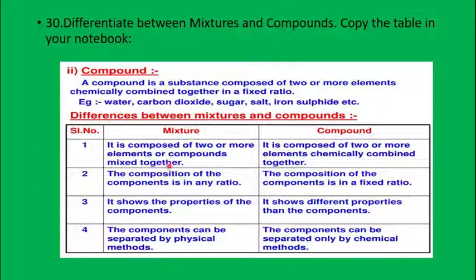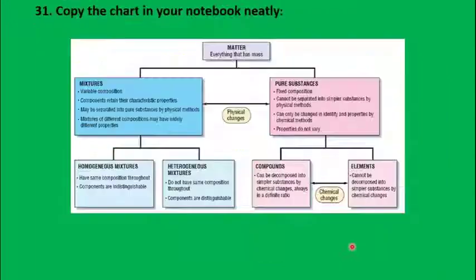Now, what is the difference between mixtures and compounds? Mixture is made up of 2 or more elements or compounds mixed together, whereas compound is 2 or more elements chemically combined together. In a mixture, the composition of the components is in any ratio, but in the case of a compound, the composition of components is in a fixed ratio. The mixture shows the properties of the components, but a compound shows different properties than the components. The components can be separated in a mixture by physical methods, but the components in a compound can be separated only by chemical methods, that is electrochemical method.